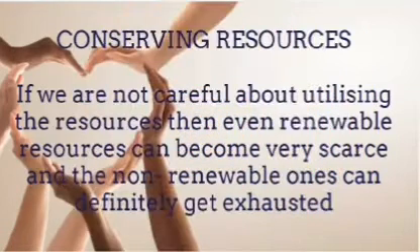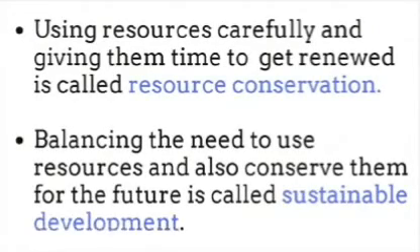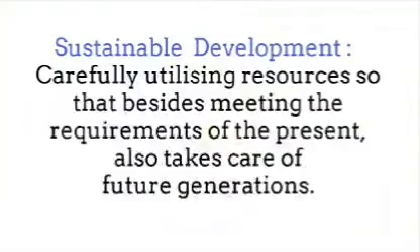Conserving resources. If we are not careful about utilizing the resources, then even renewable resources can become very scarce and the non-renewable ones can definitely get exhausted. But we can do a lot of things to prevent this from happening. For example, using resources carefully and giving them time to get renewed is called resource conservation. Balancing the need to use resources and also conserve them for the future is called sustainable development. Sustainable development: carefully utilizing resources so that besides meeting the requirements of the present, it also takes care of future generations.